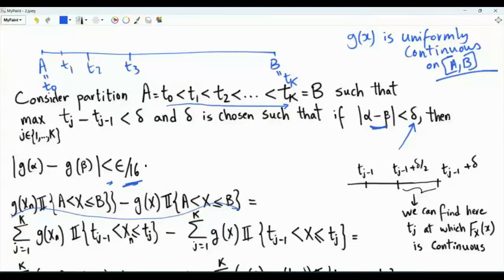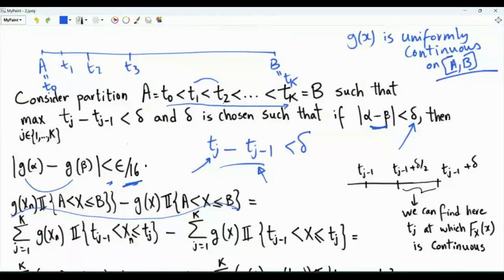Here we take it to be epsilon over 16. We want our partition to satisfy that the distance between any two consecutive t's is strictly less than delta. So for every j, we want tj minus tj minus 1 to be less than delta. This means that if we apply function g to tj and we apply function g to tj minus 1, then the magnitude of the difference is less than epsilon over 16.